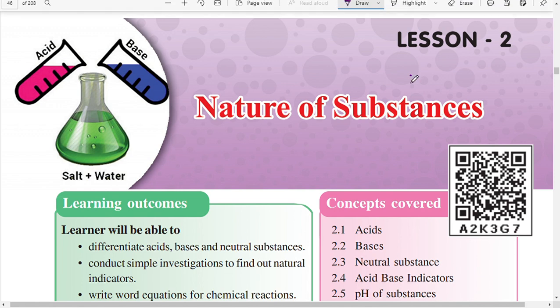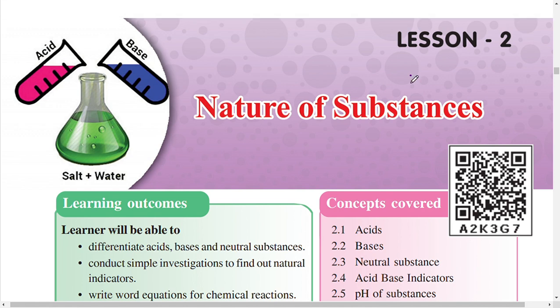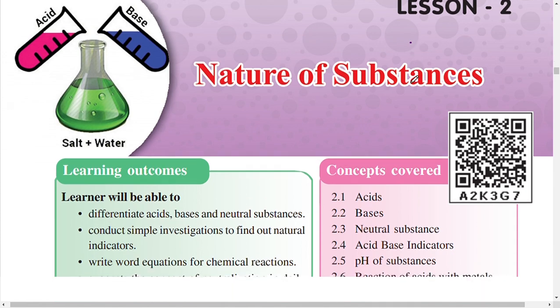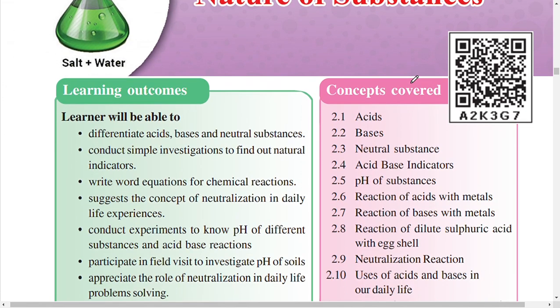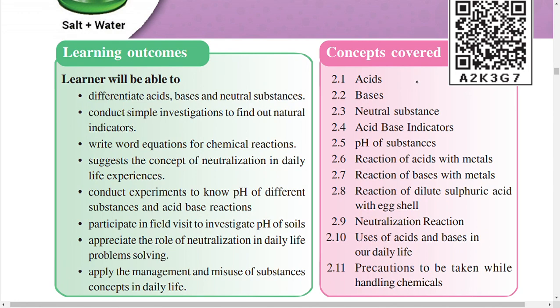Today we are going to discuss lesson 2 in the 7th class new science textbook. The lesson name is Nature of Substances. In this lesson, our learning concepts are: what are acids, bases and neutral substances, acid-base indicators, pH of substances, reaction of acids with metals, reaction of bases with metals, reaction of dilute sulfuric acid with eggshell, neutralization reaction, uses of acids and bases in our daily life, and precautions to be taken while handling chemicals.